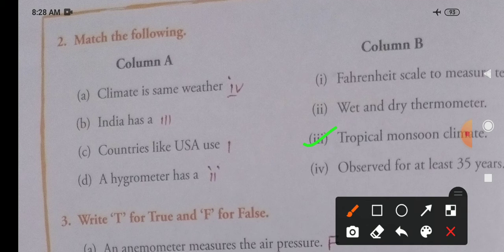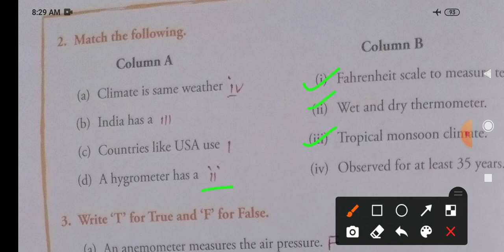Next, number C. Countries like USA use this. They use this Fahrenheit scale to measure the temperature. All of you have read this one, so it is easy. Number D, a hygrometer has a dash. A hygrometer has a wet and dry bulb thermometer, wet and dry thermometer.